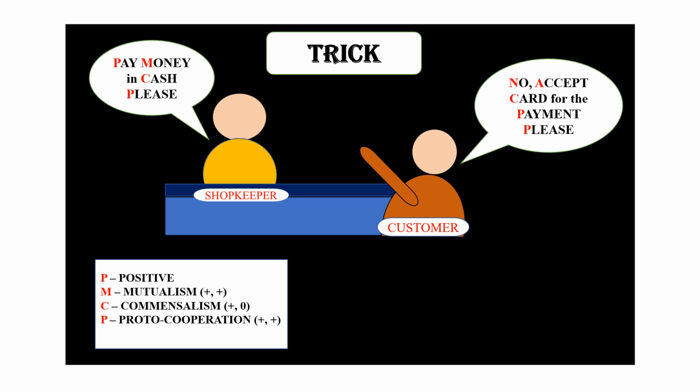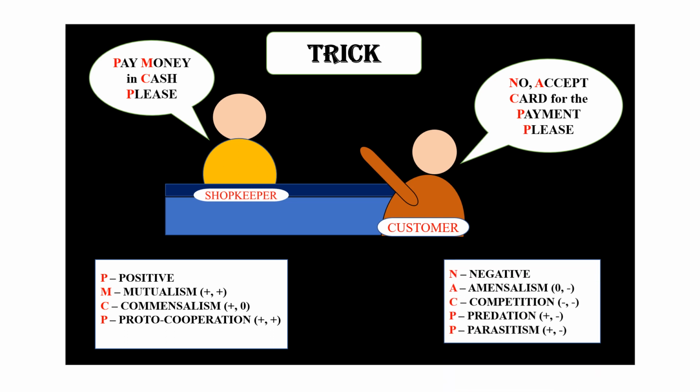Now look onto the right hand side. N is for negative interactions, A is for amensalism, C for competition, P for predation, and P for parasitism. So if you just remember these two sentences or the conversation between the shopkeeper and the customer, you can easily write the sequence of population interactions.